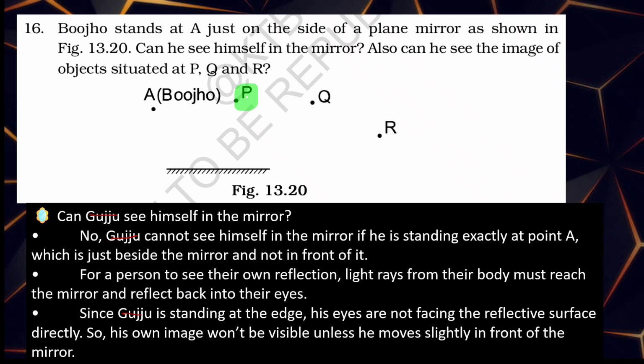Then if he stands at the point P, the light directly falls on his retina and he can see his image. If he stands at Q, no, he cannot see his image. At R also he cannot see.